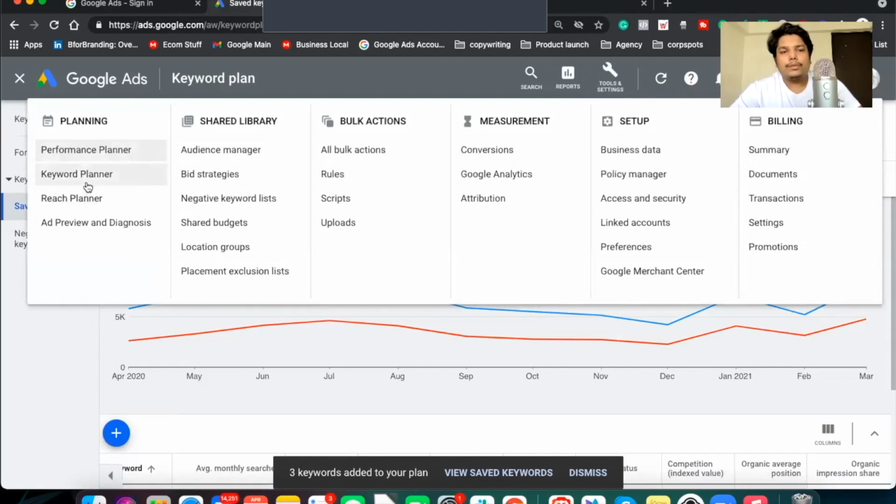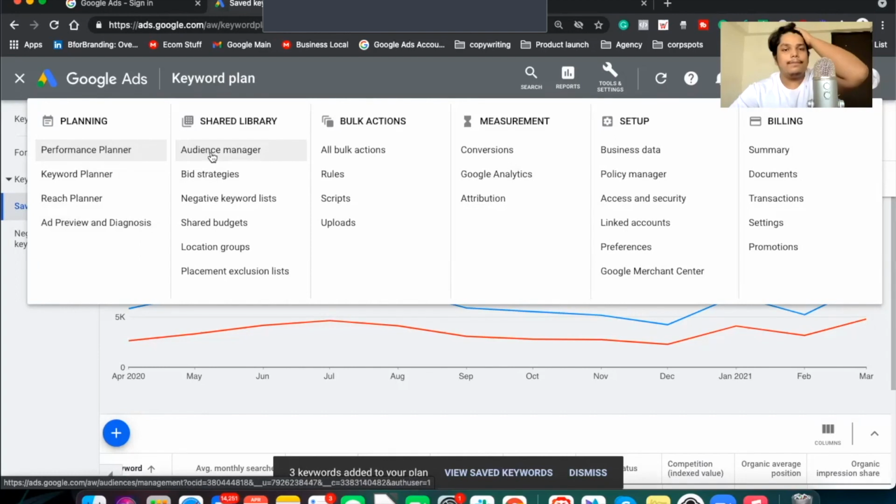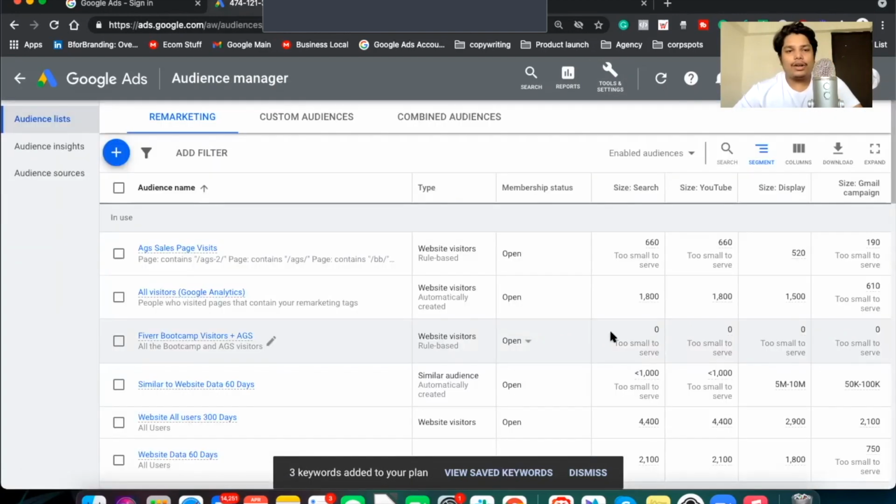Next option is the audience manager. So now we'll also make audiences. You can go to the audience manager. Now guys, we are on my screen. We are on my Google Ads screen. Here you can see that there are different types of options.